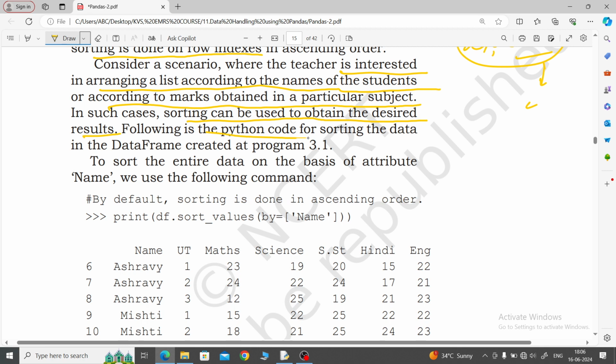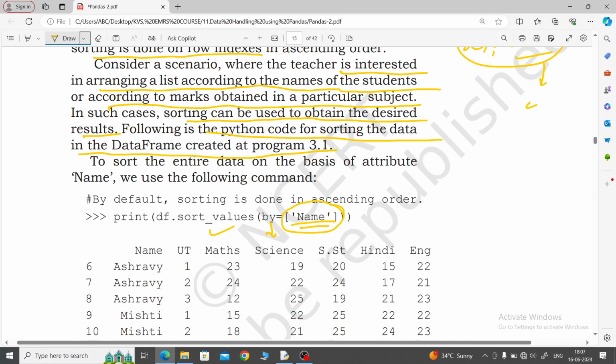Following is the Python code for sorting the data in the data frame created at program 3.1, that is result sheet 1. So DataFrame object dot sort_values by equal to name, meaning through the name. So this is the by parameter, not function. By parameter is used for taking the column name, meaning which column wise you want to sort.